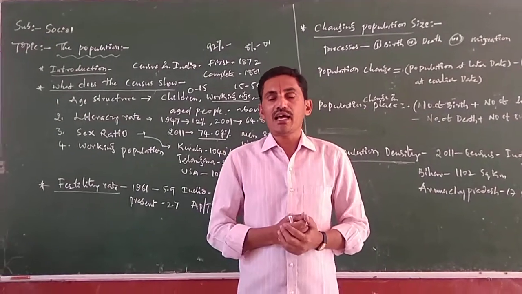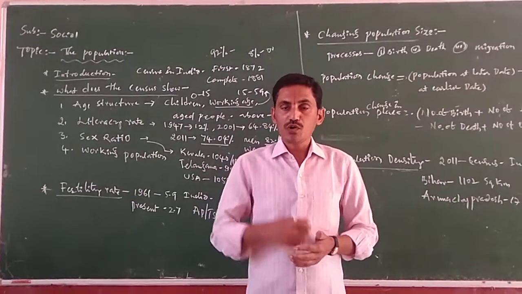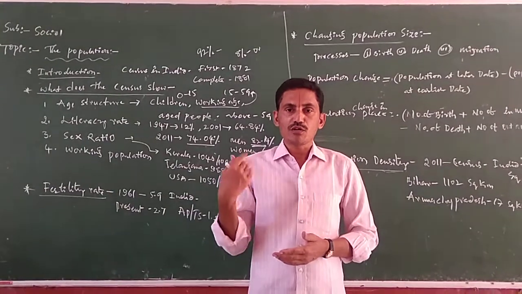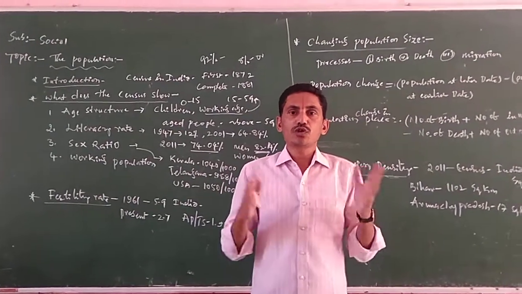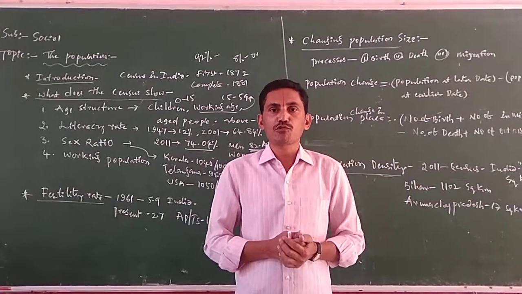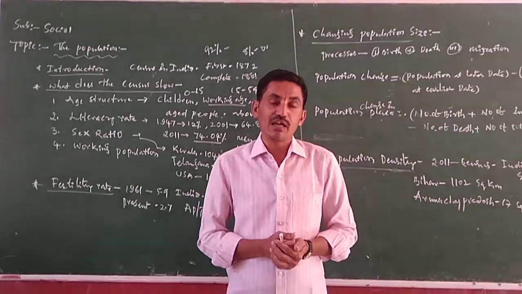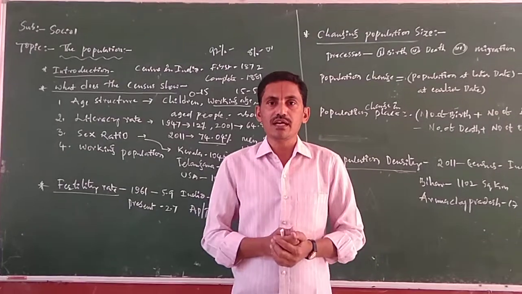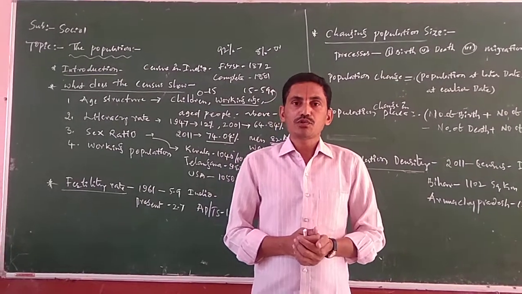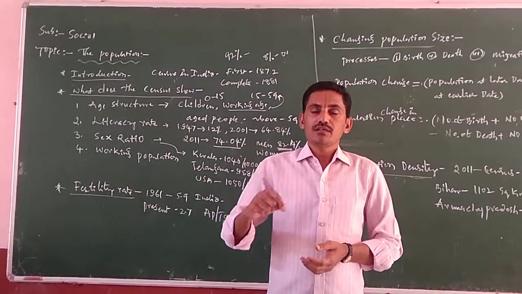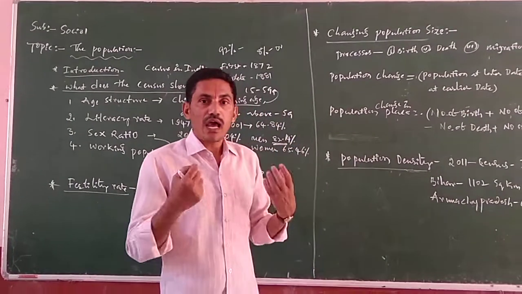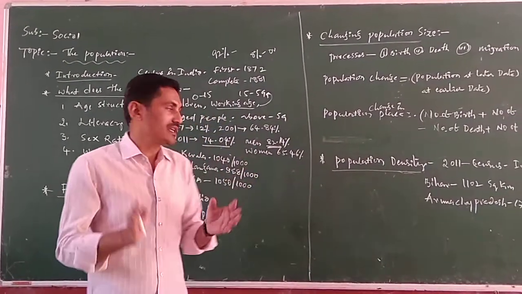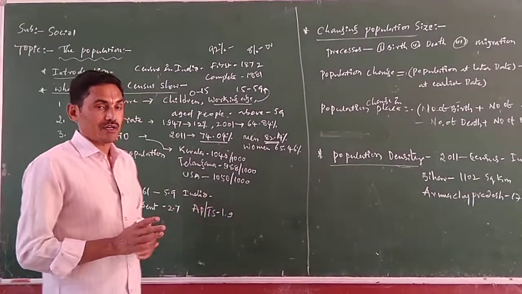Now we know this one. The government of India and the state governments allot thousands of crores, hundreds of crores for public health. Why? Because of the revolutions in medicine. So that's why every year the government is spending more. Why? Because when people are healthy, they can do work.